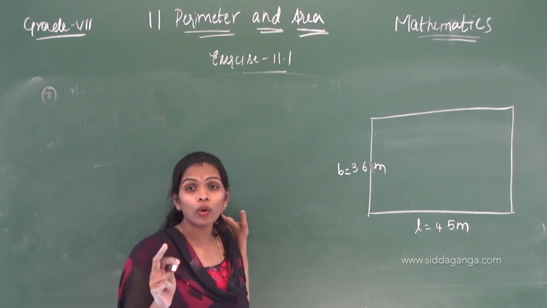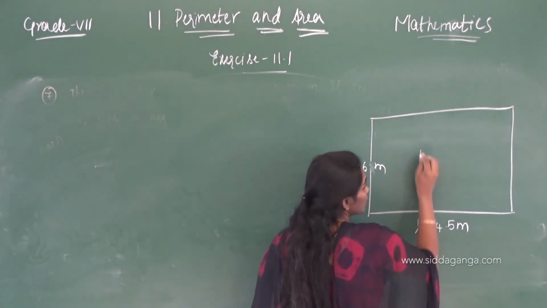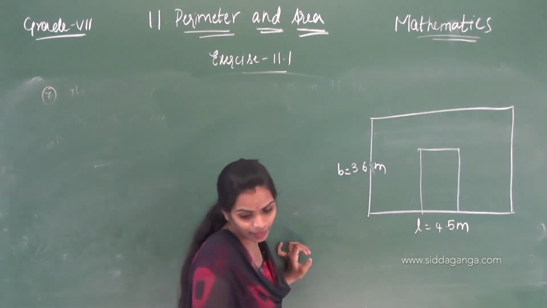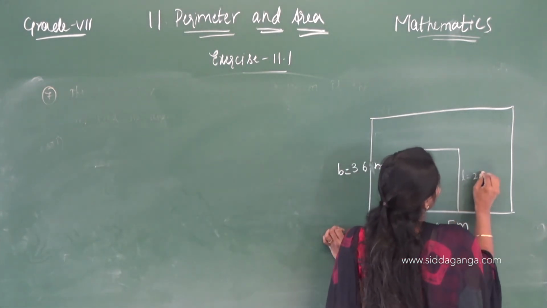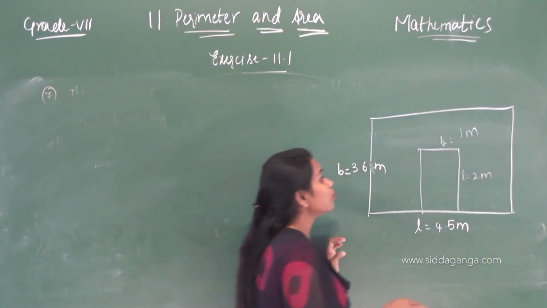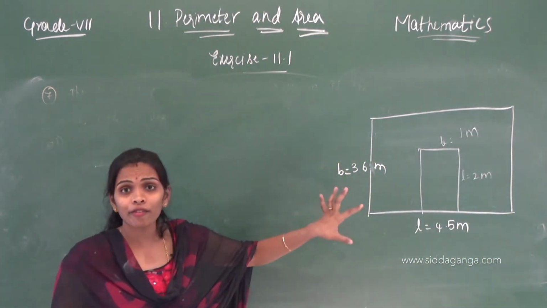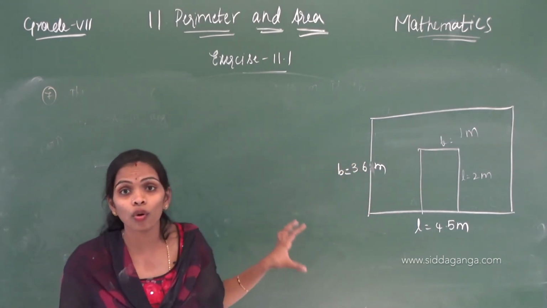And a door is fitted in that wall, with length equals 2 meters and breadth equals 1 meter. They want to do the whitewash for this whole wall.